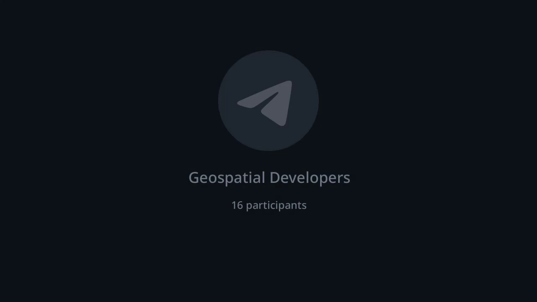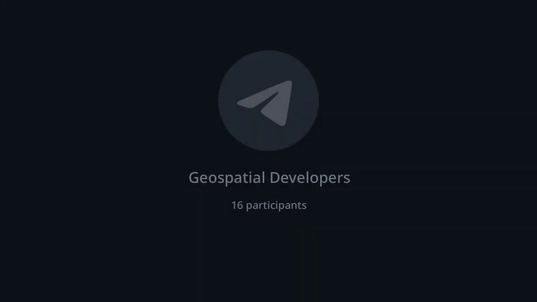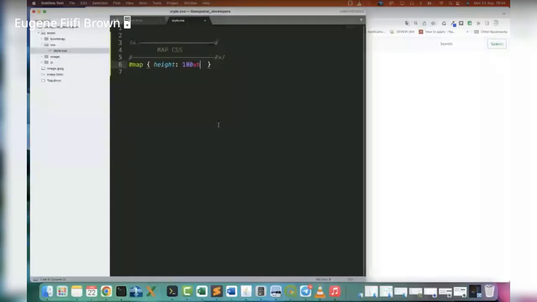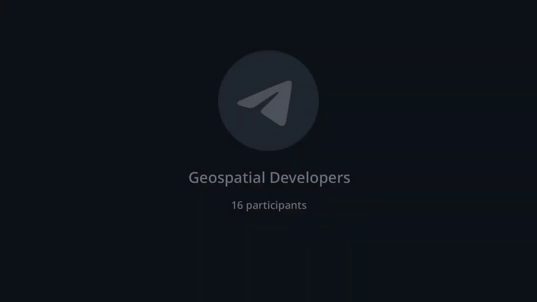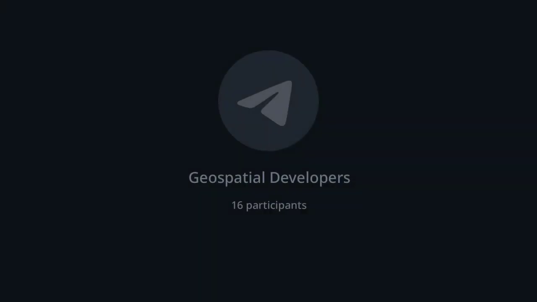And VH is view height. That is also another dimension that we are using in HTML. They have the VW for width and then the VH for things that are height. This VH means that it's the full width of your screen.